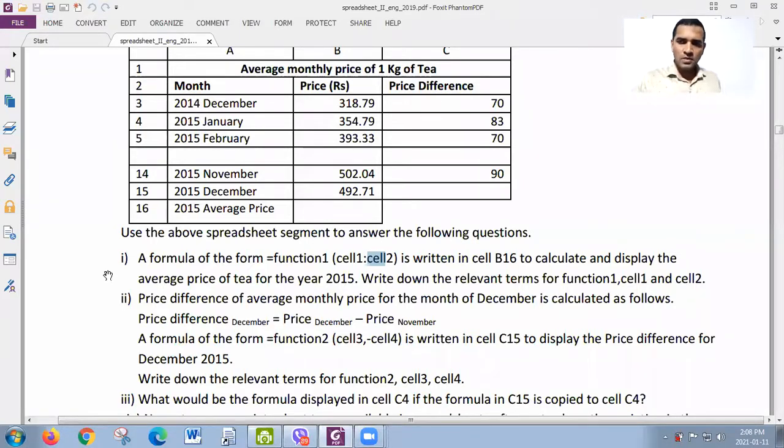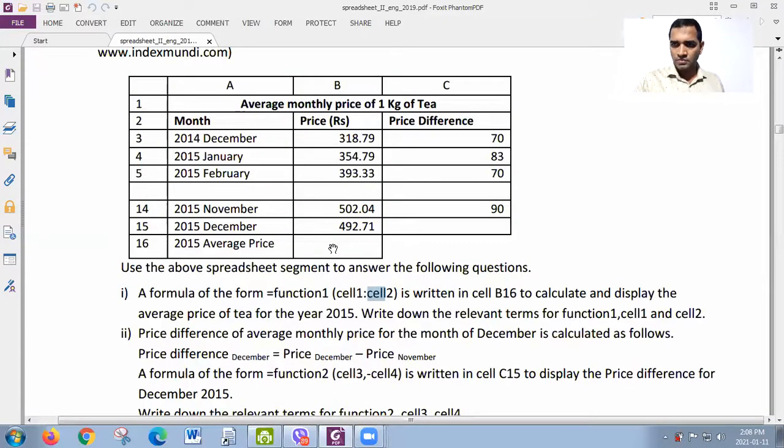I repeat it. A formula of the form equal function 1, cell 1 colon cell 2 is written in B16. Where is it? B16. Here it is. To calculate and display the average price of the tea for the year 2015. So they wanted to show the average price for 2015.